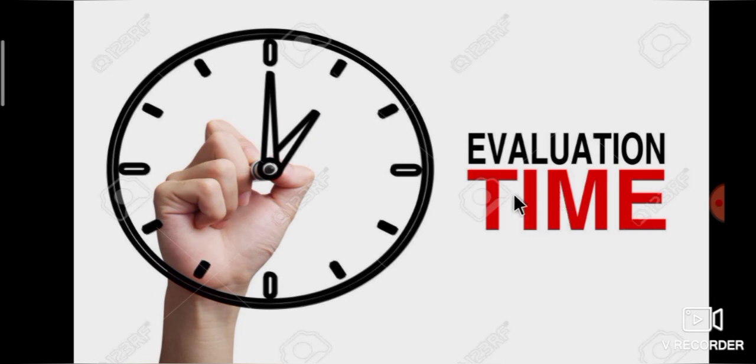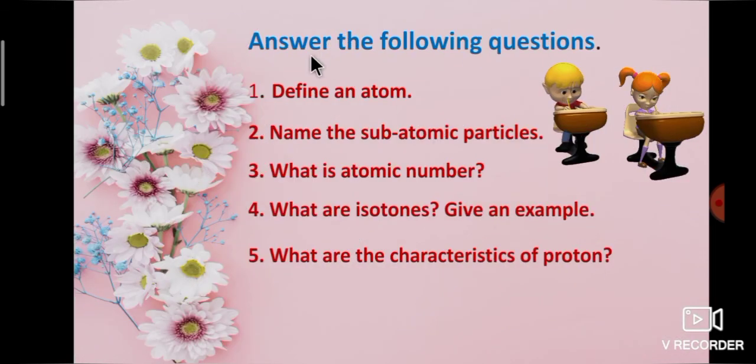Okay students, I hope you all understood the revision of the 4th lesson, atomic structure. It's time for evaluation. Be ready students. Answer the following questions. First question, define an atom. Second question, name the subatomic particles. Third question, what is atomic number? Fourth question, what are isotones? Give an example. Fifth question, what are the characteristics of a proton?